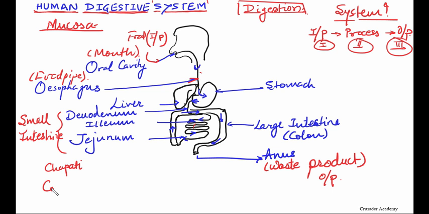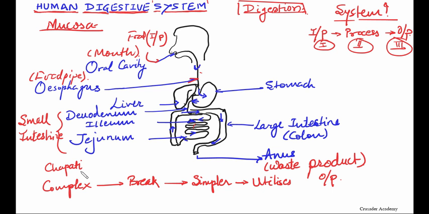It breaks the complex form and makes it into a simpler form, and then it is utilized. For example, if we are eating chapati, the body doesn't know chapati, so it is broken down to a simpler form, that is carbohydrate. Then that carbohydrate is again broken into a simpler form, and then it is utilized by the body.